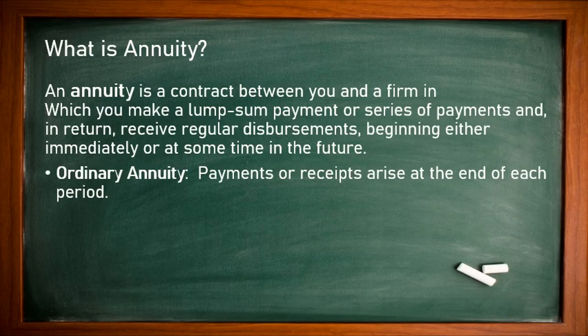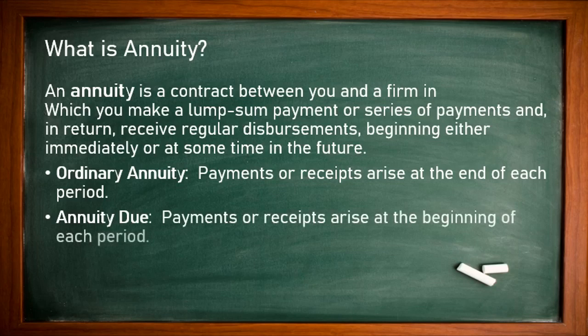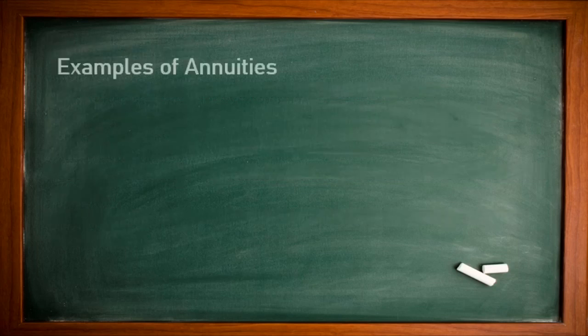We are going to discuss two types of annuity here. One is ordinary annuity. Ordinary annuity means payments or receipts arise at the end of each period. It means whatever we receive or invest at the end of the year is known as ordinary annuity. We have another term that is known as annuity due. Payments or receipts arise at the beginning of each year. It means if any payment or receiving is at the beginning of the year, it is known as annuity due. So in this whole video, we'll discuss the two types of annuity, ordinary and annuity due.